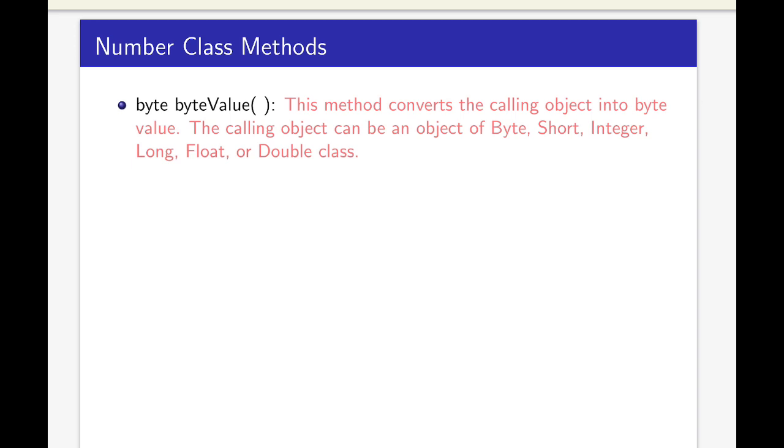The allowable calling objects can be an object of the Byte, Short, Integer, Long, Float or Double class. If an object from these classes calls byteValue, this method converts that object into its corresponding byte value.